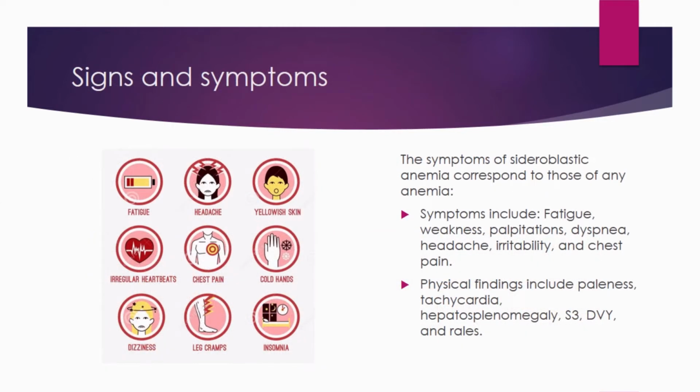Signs and symptoms. The symptoms of sideroblastic anemia correspond to those of any anemia. Symptoms include fatigue, weakness, palpitations, dyspnea, headache, irritability, and chest pain. Physical findings include paleness, tachycardia, hepatosplenomegaly, S3, JVD, and rales.